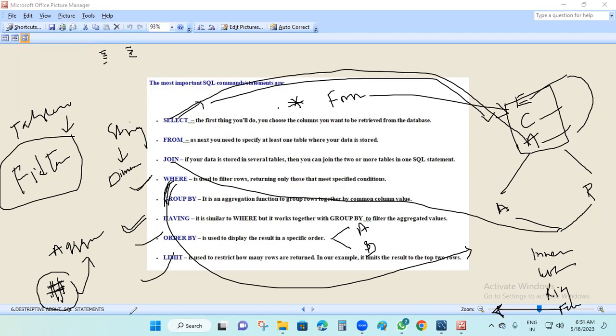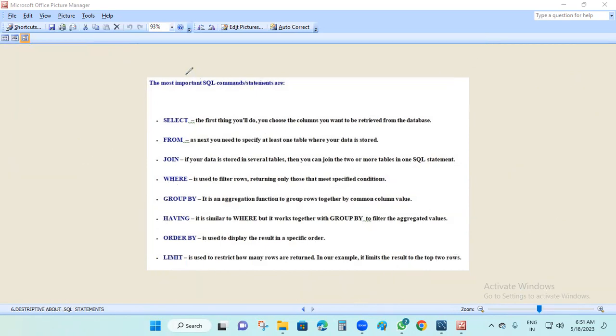Next, limit. In the limit, suppose I have 1,000 rows in my table. In the table I want to display the starting 10, then I apply the limit. You can write the query LIMIT 10. Now it will display only the first 10. Likewise you can use these queries, the select statement and so on.